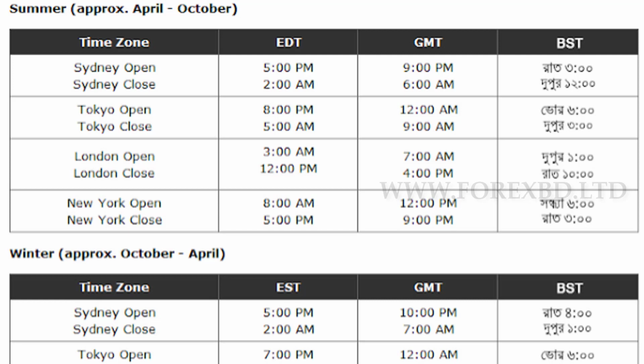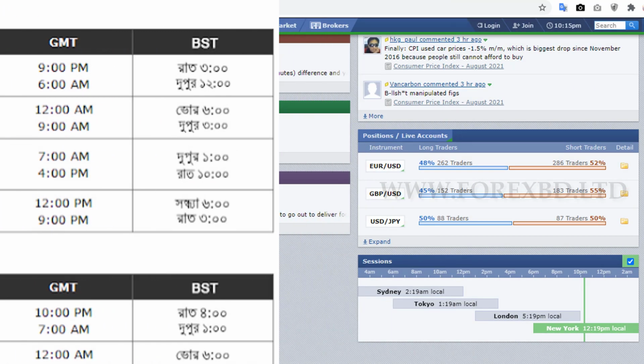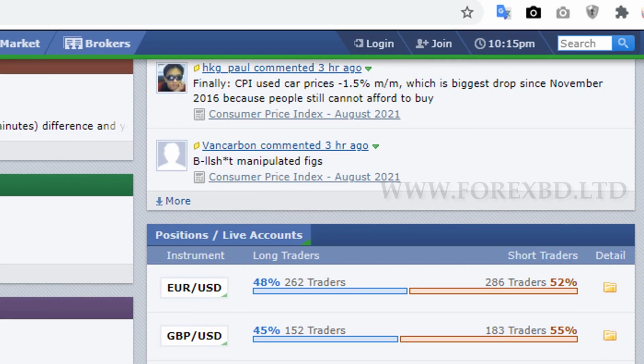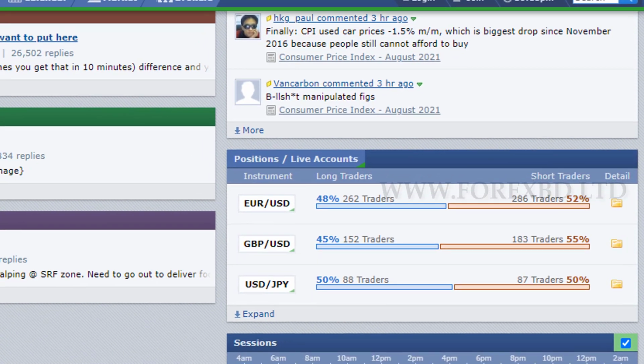After hearing the names of these sessions, you may be thinking of different cities. In fact, these sessions are named after different cities. If you want to see the time of these sessions, you can see it on Forex Factory. But after coming there, you have to set your time according to your country's time. Then come down here, you will see the trading session period and time.